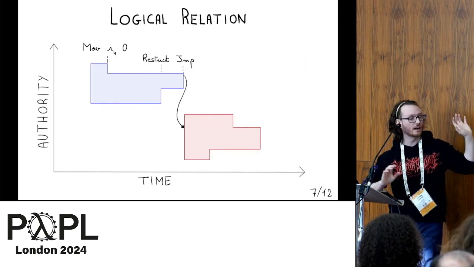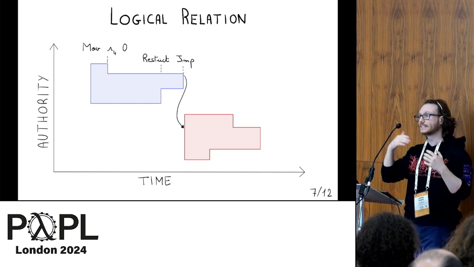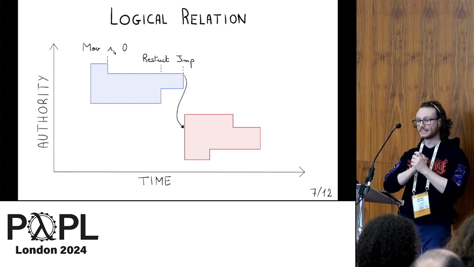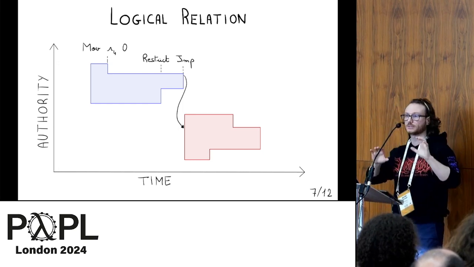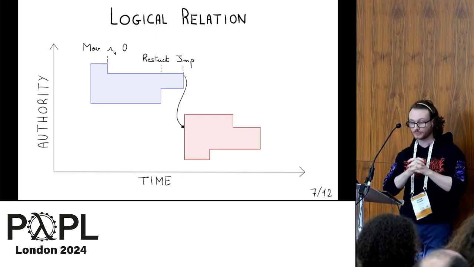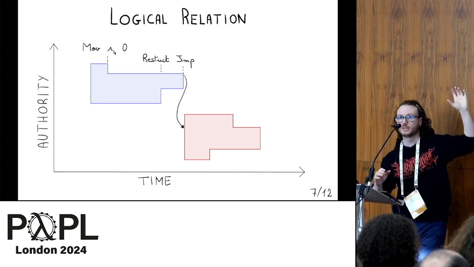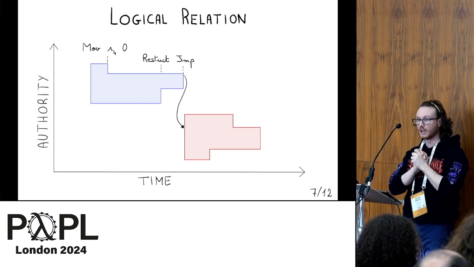So if we take the diagram where on the x-axis we have the time of execution since the beginning of the execution of the machine, and on the y-axis we have some sort of abstract representation of the authority of the machine. Higher doesn't mean more authority, it just means a different set of memory, for instance.